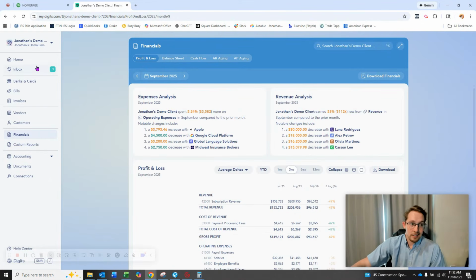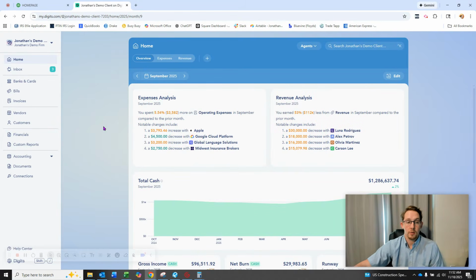So Digits is pretty easy to pick up as opposed to some of these other accounting platforms that may be a little overwhelming. It might be a little much for the first time that someone has switched to a software. So I do think that's a pretty big strike in Digits' favor.